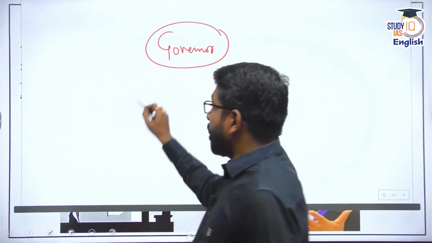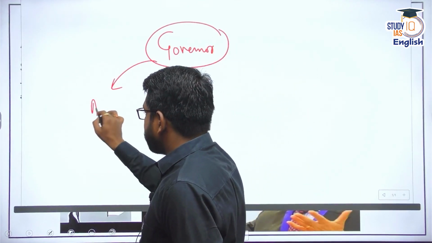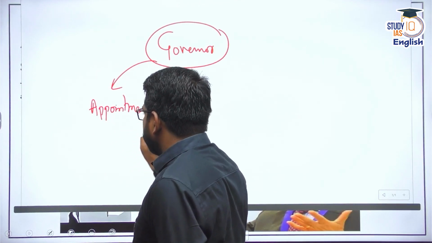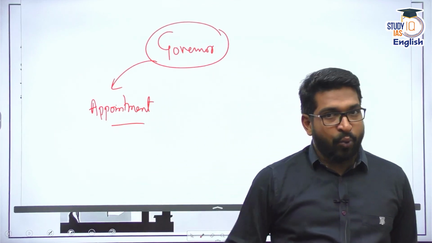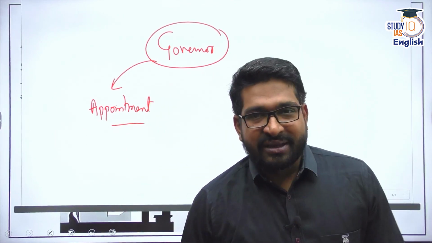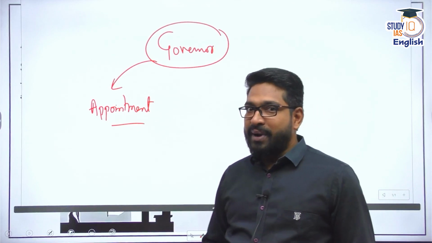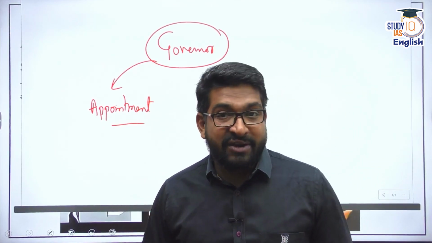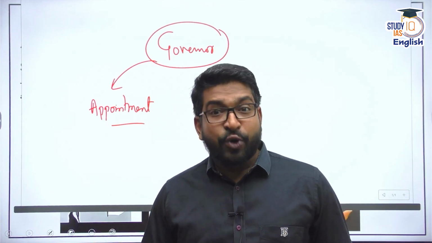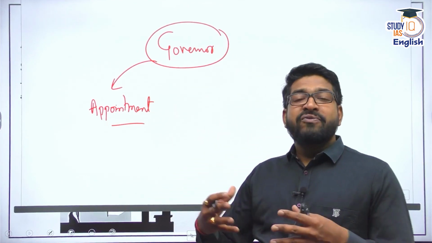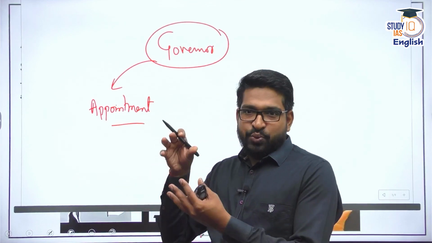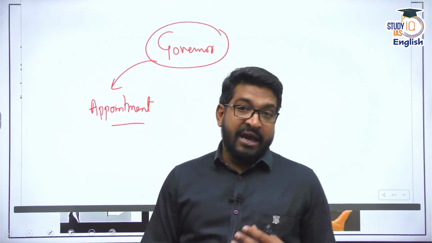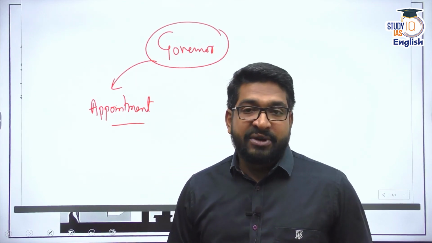First, the issue of governors, especially with respect to appointment. We have seen that there is no specific qualification for appointing a governor. What happens here is, generally, the central government's ruling party appoints its loyal people as governors in different states. And since the beginning of the non-Congress system, the coalition era, we have seen that at the center level, one particular party is ruling, and at the state level, if the party is different, there is a lot of tussle between center and states.